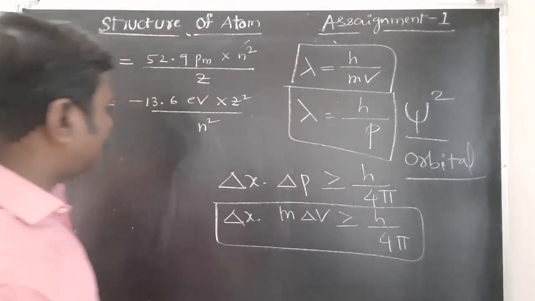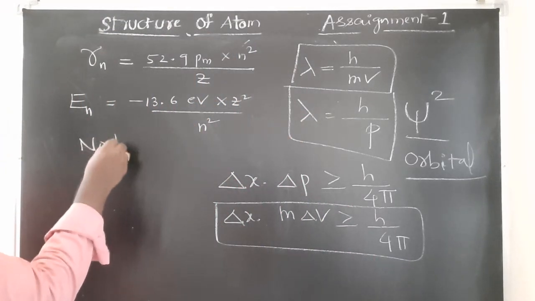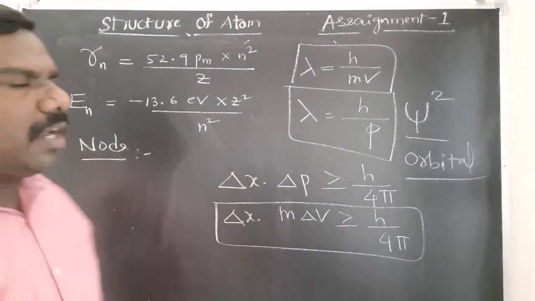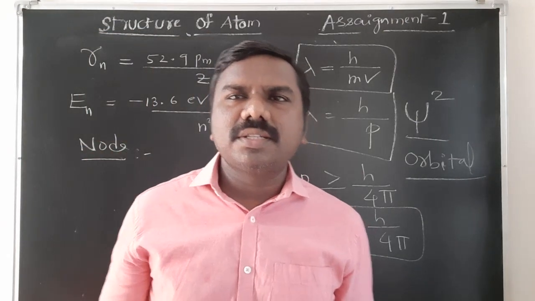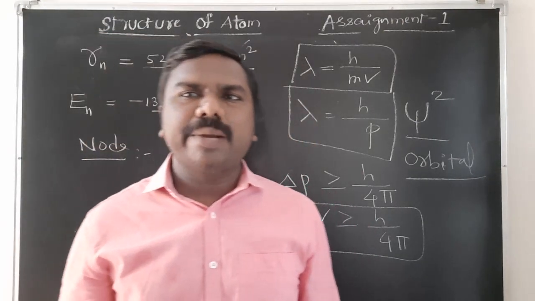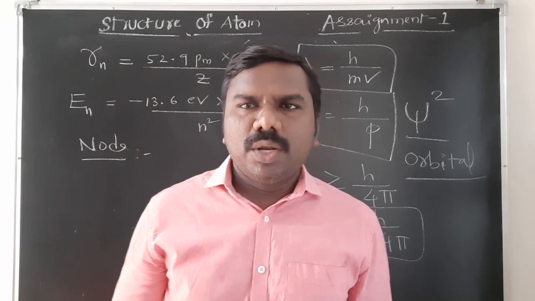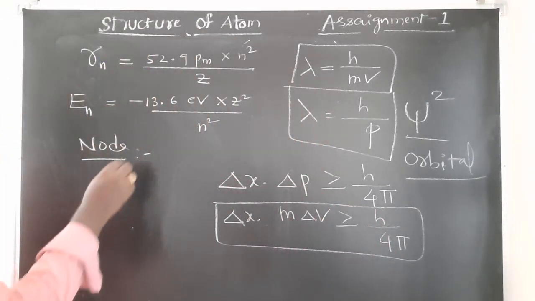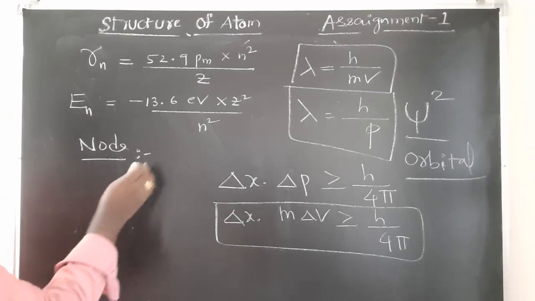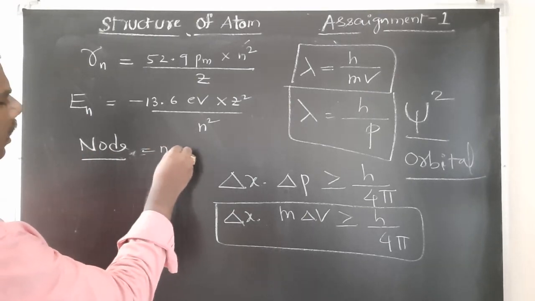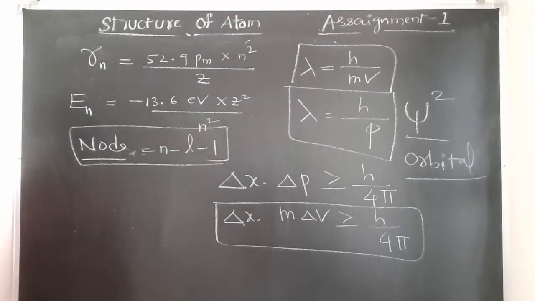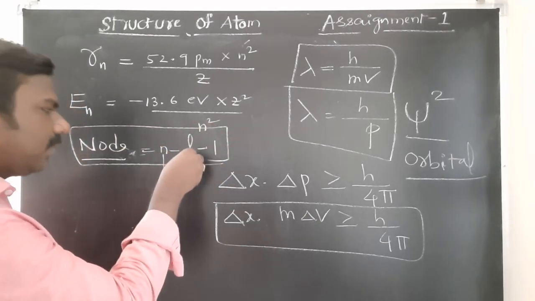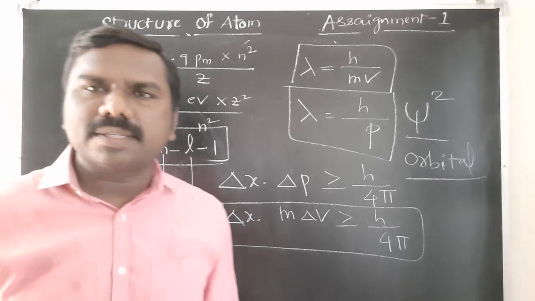Node, number of nodes. Node means where the probability of finding an electron is 0, the electron density is 0 in a particular place; that place is called a node. Nodal planes, the number of nodes formula is equal to n minus L minus 1. Here n is the principal quantum number and L is the azimuthal quantum number. We'll discuss now.